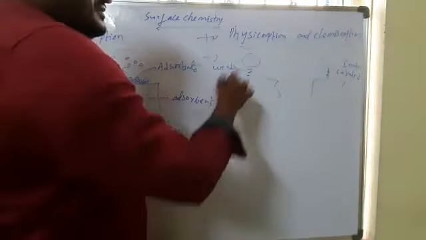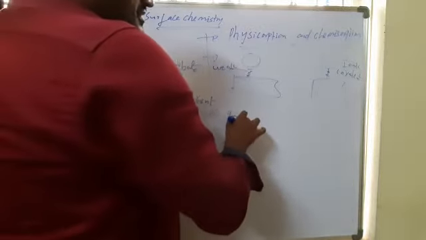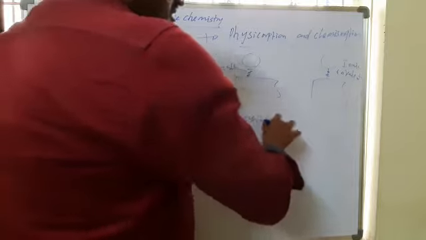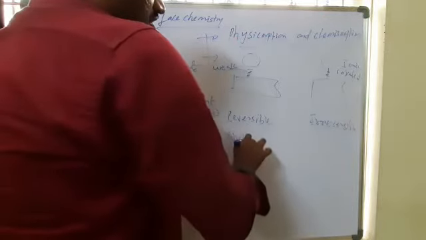In the case of physisorption, this is a reversible process, and multilayers are formed. Chemisorption is an irreversible process, and it is a unilayer formation.